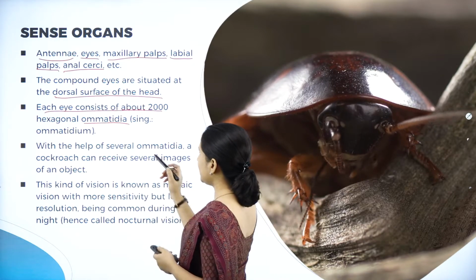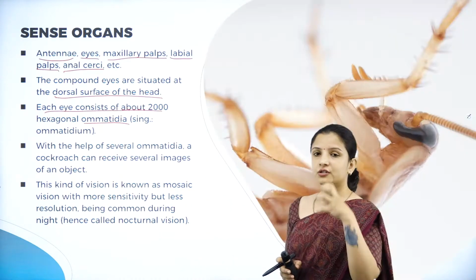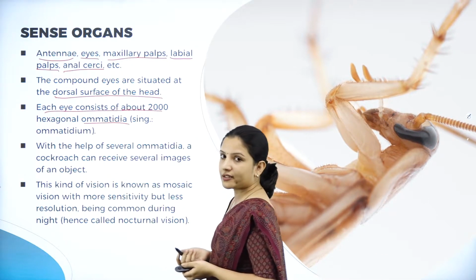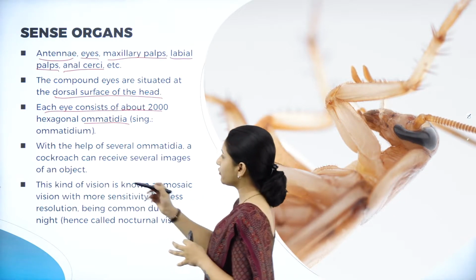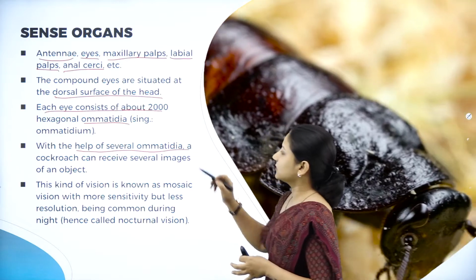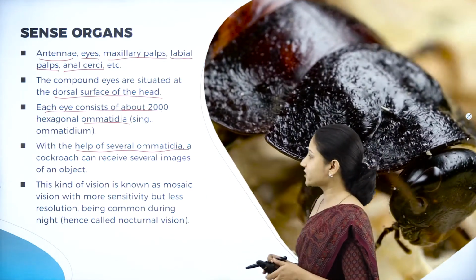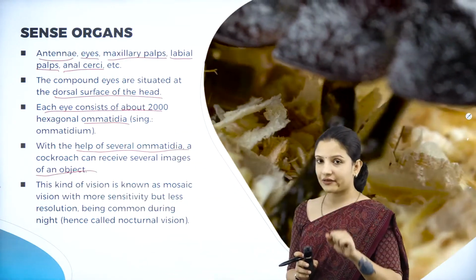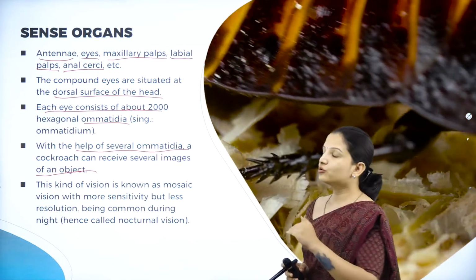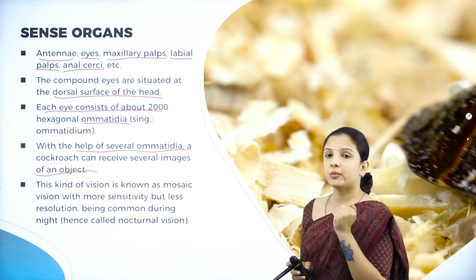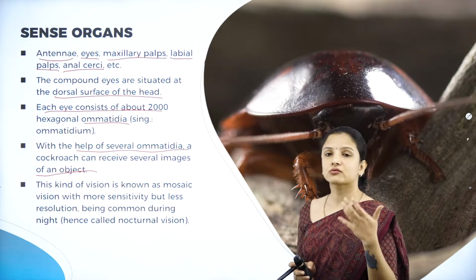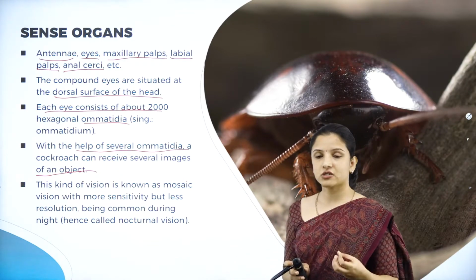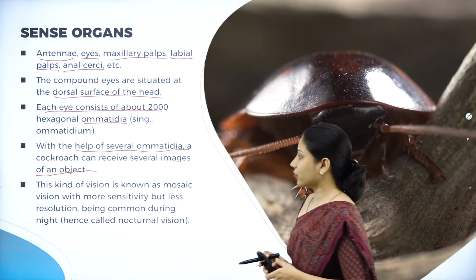And these ommatidia actually help the cockroach to frame an image. So these 2000 ommatidia that are present in the compound eye of the cockroach help it to receive several images of an object. Therefore, it is compound eyes which can receive several images because it has about 2000 hexagonal ommatidia. Imagine, if 2000 ommatidia are present, maybe 2000 images the cockroach can get of a particular object. So that is one of the peculiar features of the compound eyes that are present in a cockroach.